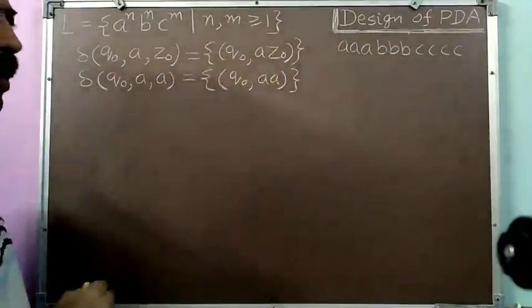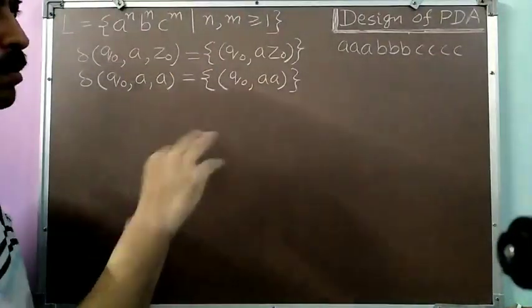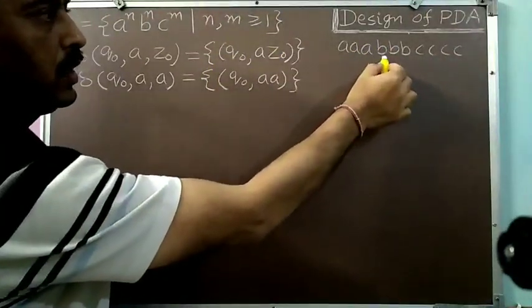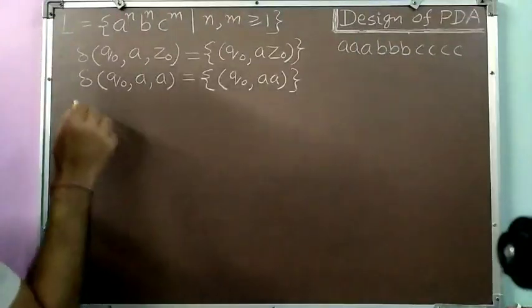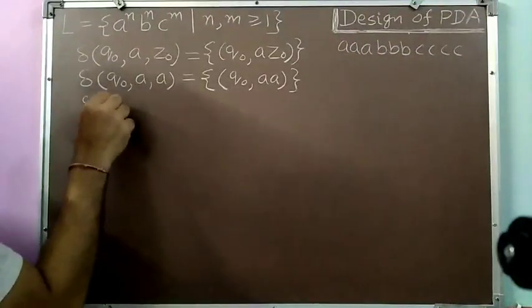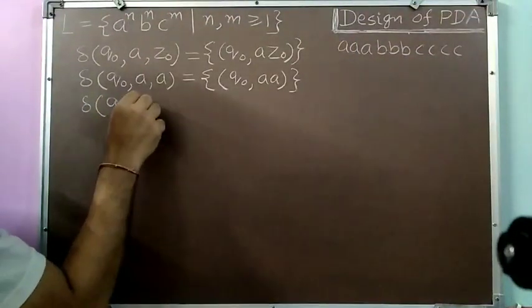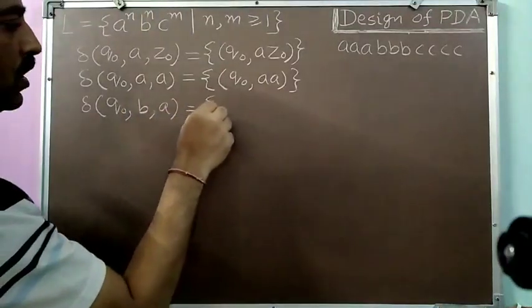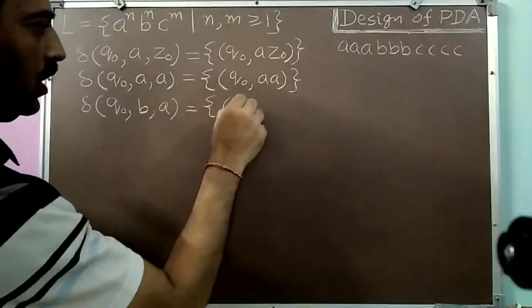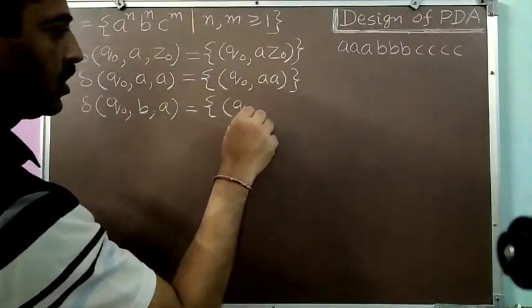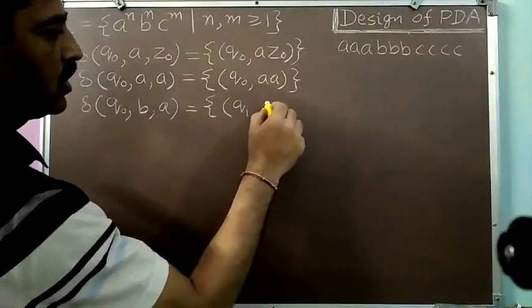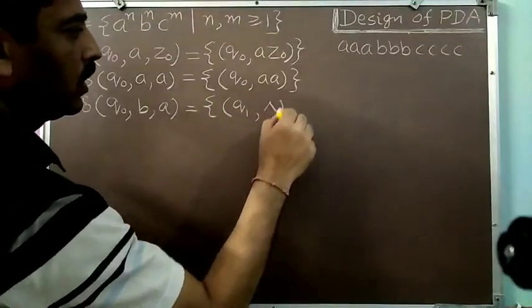Now when I have pushed all the A's, I will start matching, or you can say popping, corresponding to each B which I am reading from the input. So in the state Q0, I am reading my first B, and on the top of the stack will be A. So I will pop this A, and as I have changed my operation, that's why I will change the state as well. So Q1, null.